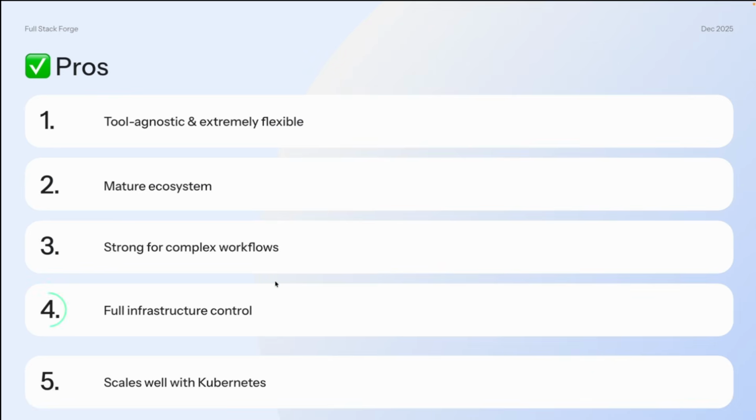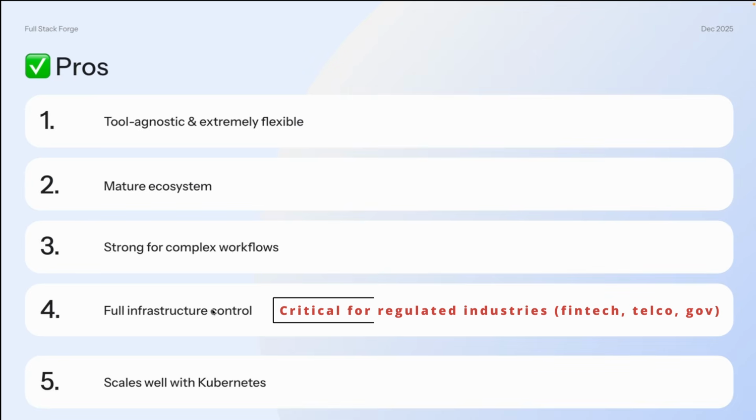Also, it has full infrastructure control. It is self-hosted, with full control over the runners or agents that you're using. You can do security hardening on it because it's self-hosted, and you can easily set up your network access, be it on-prem or a private VPN. So it's very critical for regulated industries like fintech, telco, government systems and the like, because it's very easy to follow up on your pipeline and harden your security. And you have full control over your runners, so no surprises after that.